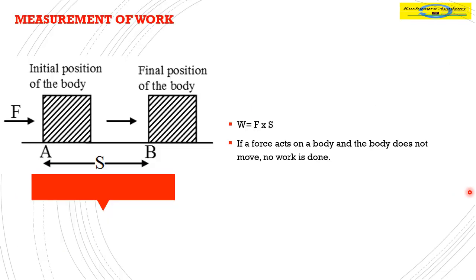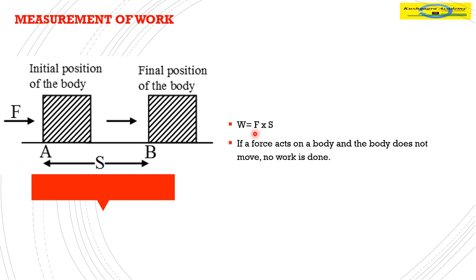According to the definition, if we apply a force here and the body moves from this position A to this position B, then the two conditions are being met. What are those conditions? First, a force is applied. In a uniform motion where no force is applied, we will take that as force being zero. So a body displaces from A to B, the displacement is S, under the influence of force F. So by our definition, work is force into displacement.